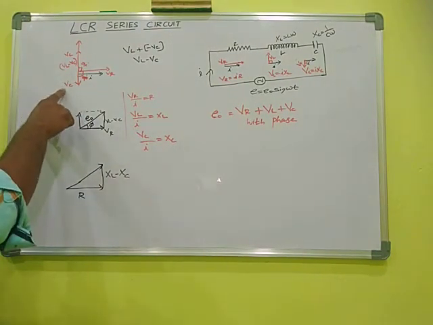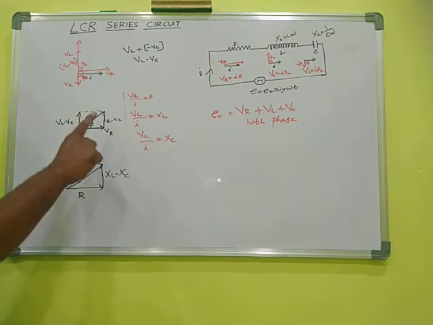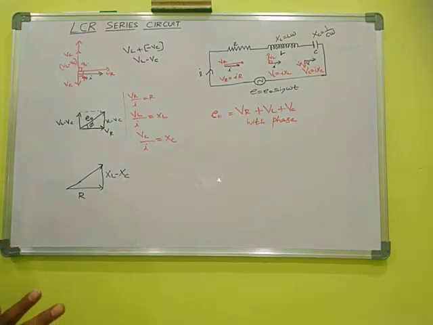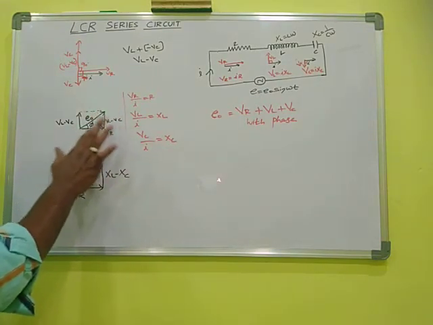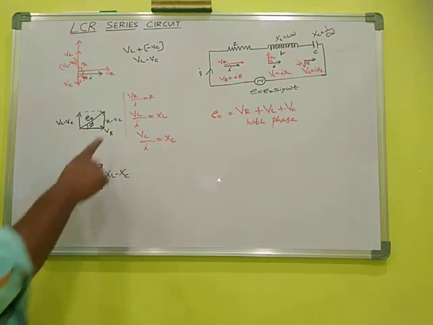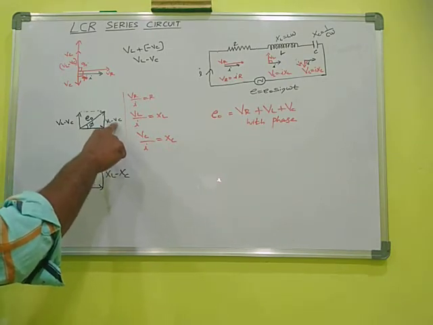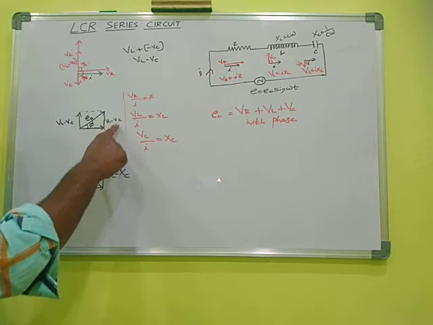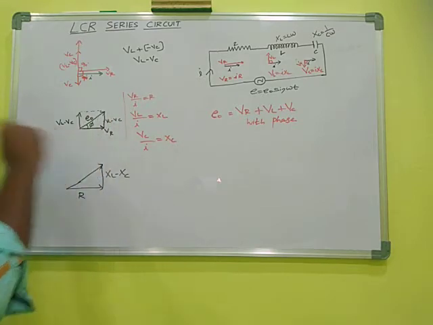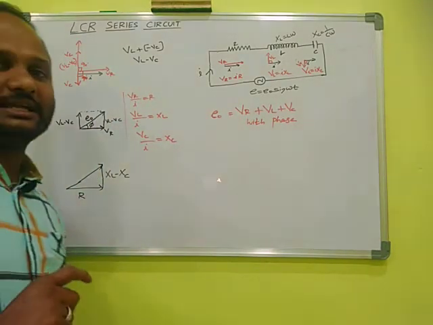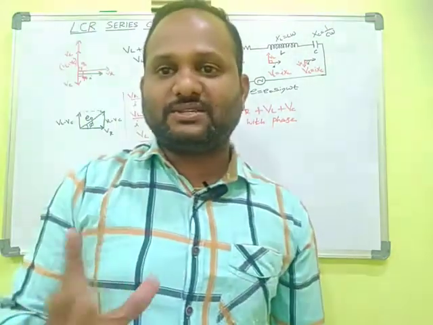If VL and VC are equal and out of phase, then VL minus VC is equal to 0. Then E naught is parallel to VR, acting in the same direction. That means phi is equal to 0.